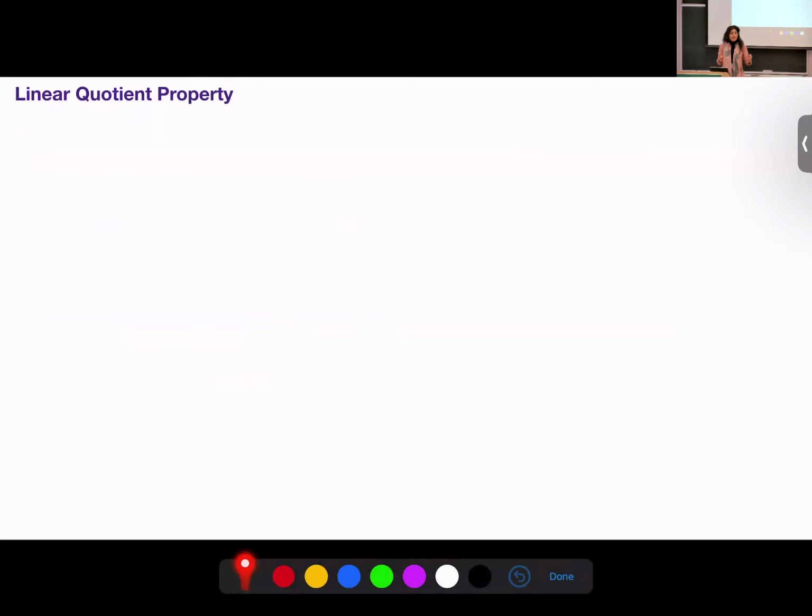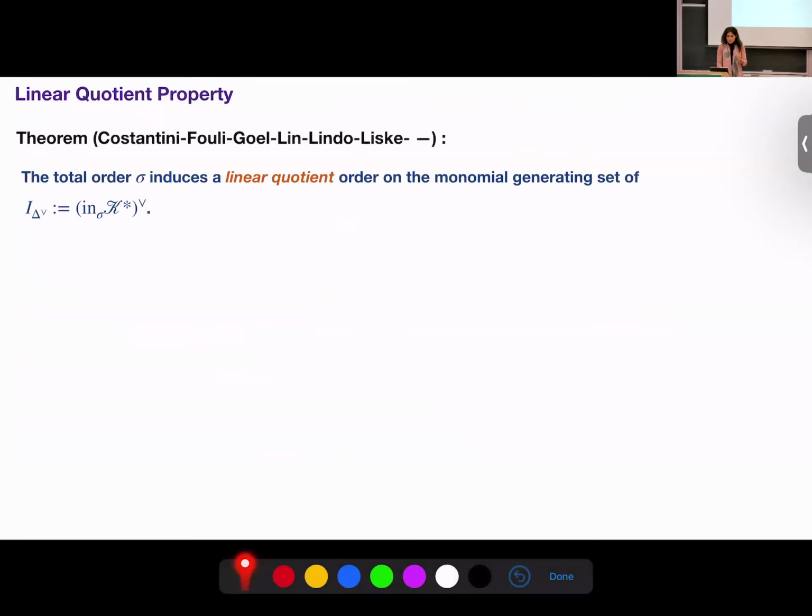Cool. But another result that we get is the linear quotient property. That's a very nice property that he also mentioned in his lecture last week. So we could show that the Alexander dual is generated, and we have a linear quotient order over the generators. What does it mean?